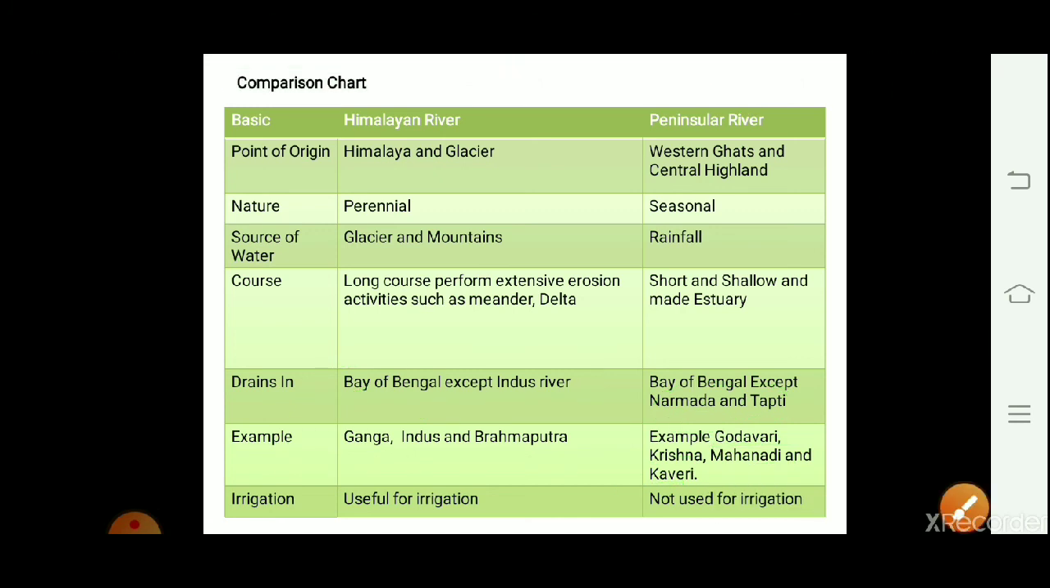Himalayan rivers are used for irrigation. So many canals have been constructed from Ganga, Indus, and Brahmaputra, whereas peninsular plateau rivers are not used for irrigation.